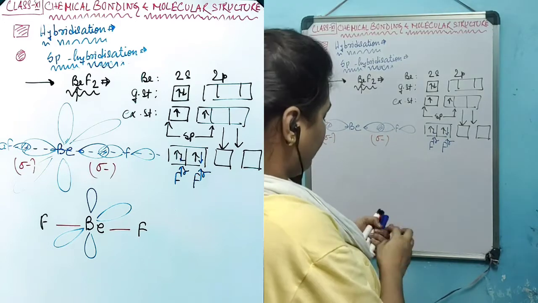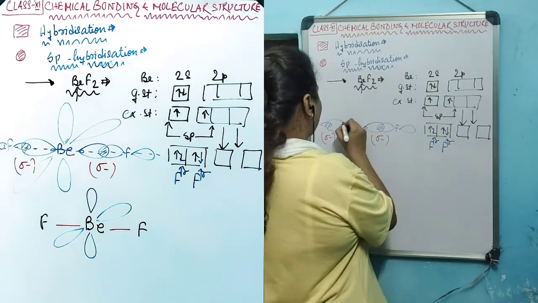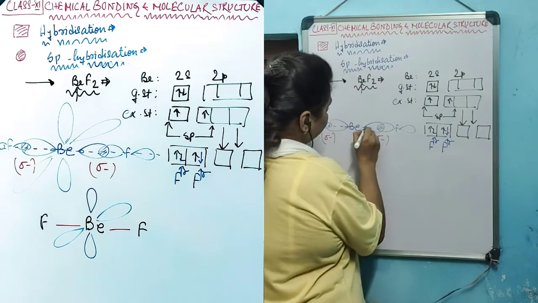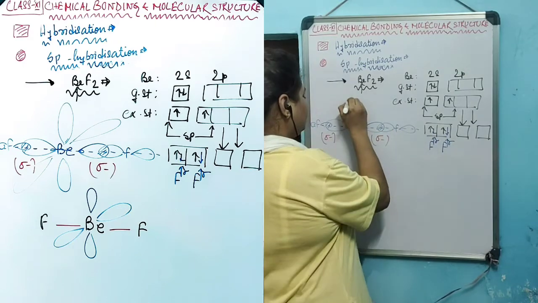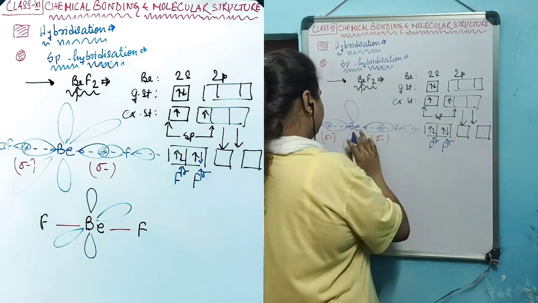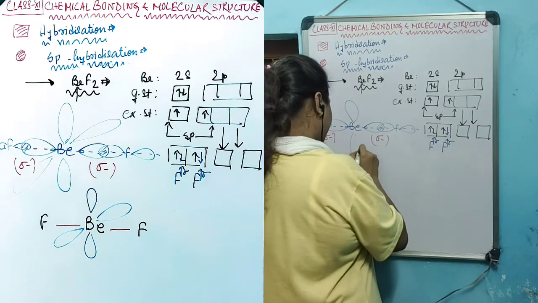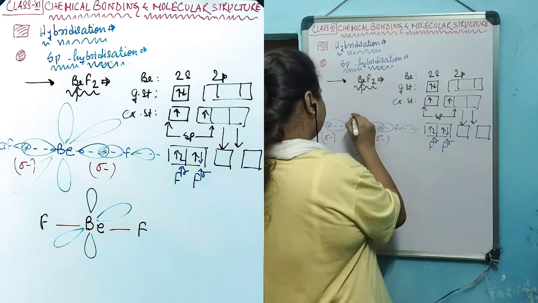The pure vacant p orbital is going to be perpendicular to the plane of the molecule. This is the plane of the molecule, and this is the pure p orbital that will remain perpendicular to the plane of the molecule.